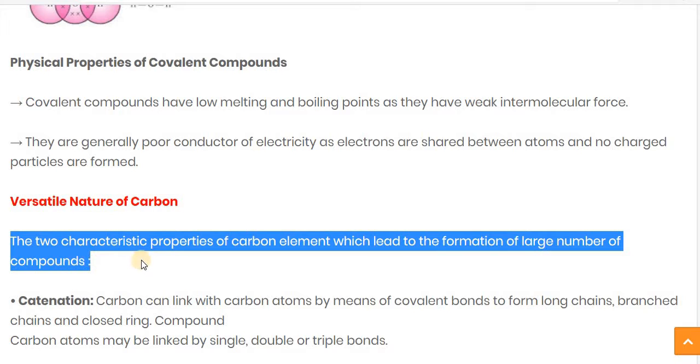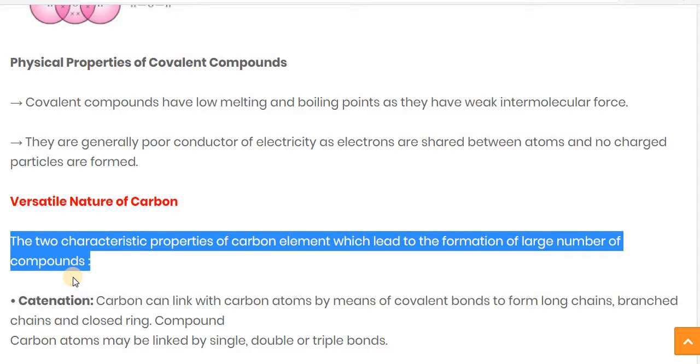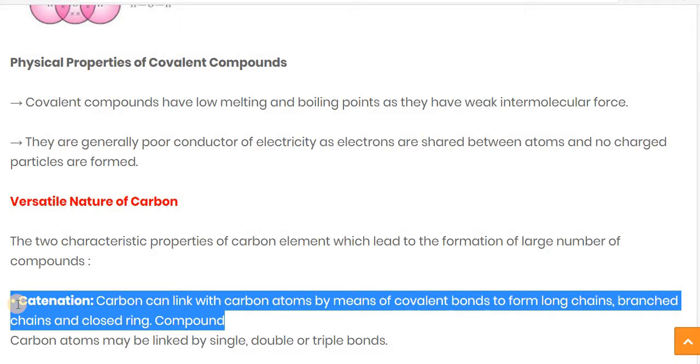The two characteristic properties of the carbon element lead to the formation of a large number of compounds. If the versatile nature of carbon is asked, then you have to write down these two most important properties: one is catenation and the second one is tetravalency. So let's see the first property of carbon, that is catenation. Now let's see what is the meaning of catenation.